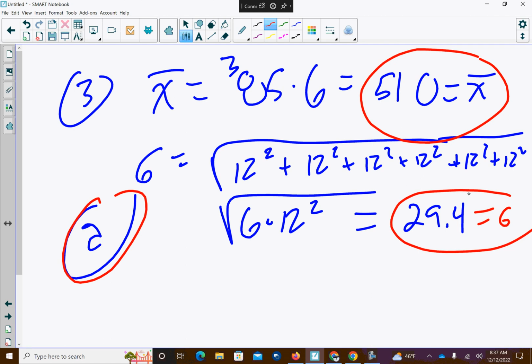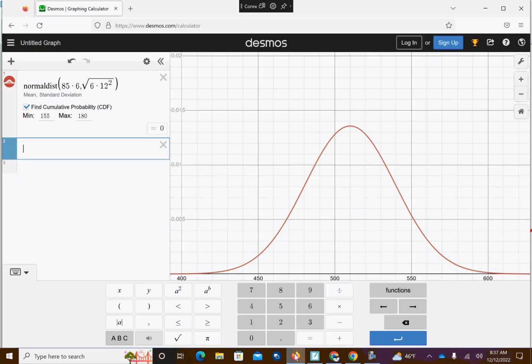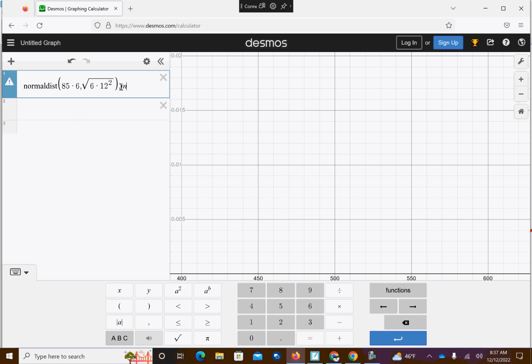If you buy a bag of 6 apples that weigh in the 90th percentile, how much does this group of apples weigh? All right, so if I want to find the 90th percentile, remember I have to go inverse CDF, and I'm going to plug in the 90th percentile, so 0.90. Oops, that shouldn't have been a comma. That should have been a period. I'm sorry. Monday morning jitters, I guess.